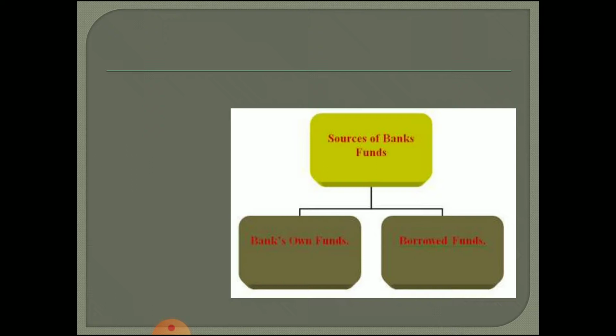Again in equity capital, paid up capital and called up capital, whether it is the own fund, and borrowed fund is taken from the outside sources, which is not directly collected from the bank, or it is not their own fund, it is collected from the outsider. So such sources are also very important to study.